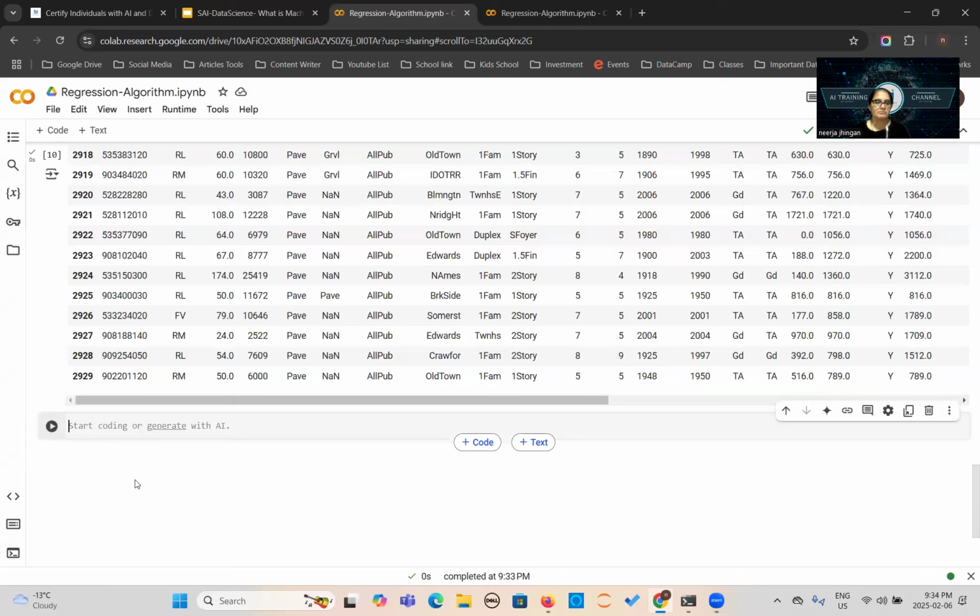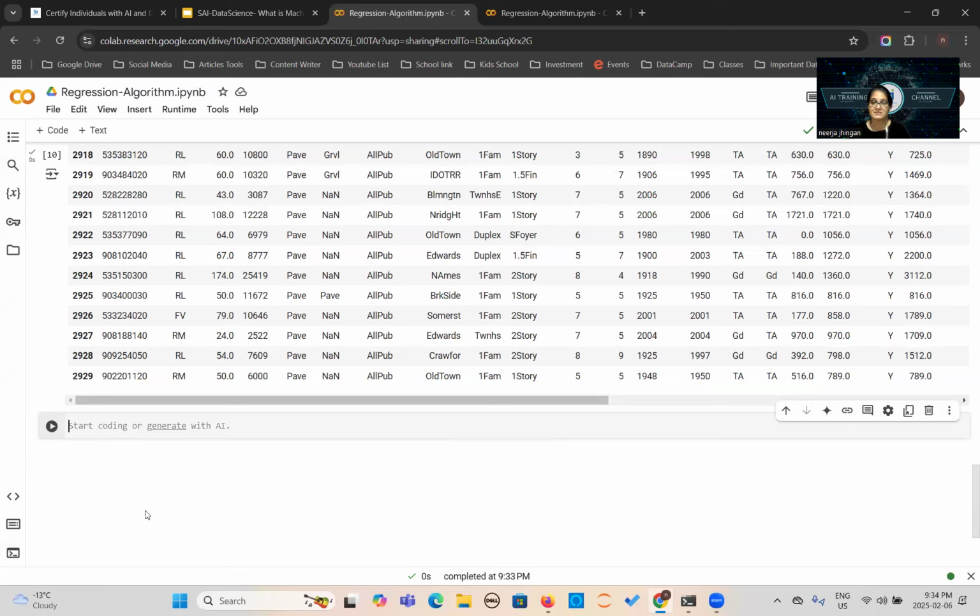Now the next step is, maybe you want to look at only the target, right? Or maybe you want to check the type of the data that exists for the target as well. Or maybe you want to slice the data, right?